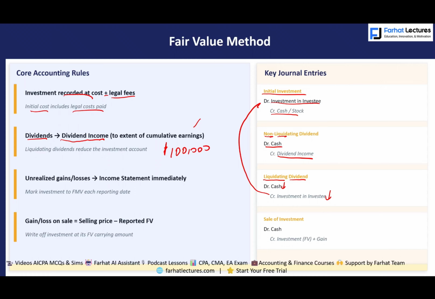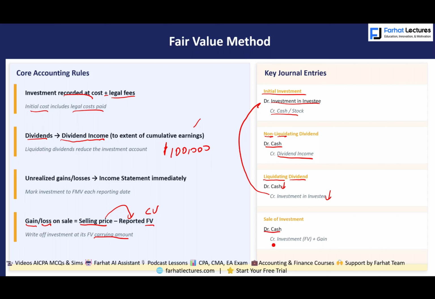Then eventually you are going to sell this investment. When you sell it, you might have a gain or a loss. How do you determine the gain or the loss? It's the selling price minus the reported fair value. Now, if there's no fair value, we would say it's carrying value, whatever it's on the books for. And on the books should be the fair value, if fair value is available. If we don't have fair value, we're going to look at the carrying value.